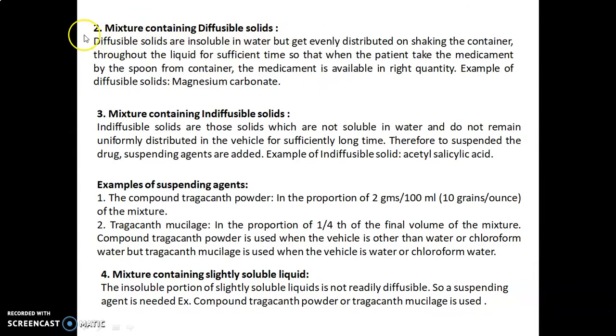Mixture containing diffusible solids. Diffusible solids are insoluble in water but get evenly distributed throughout the liquid on shaking the container for sufficient time, so that when the patient takes the medicament by spoon from the container, the medicament is available in the right quantity. An example of diffusible solids is magnesium carbonate.